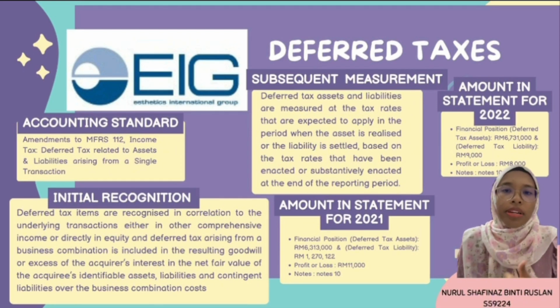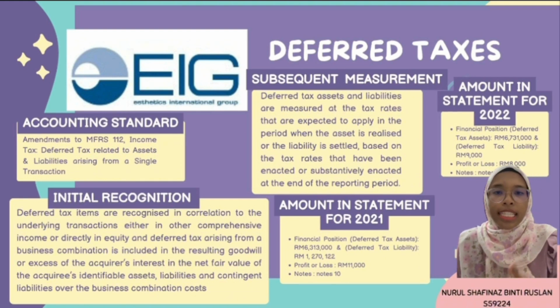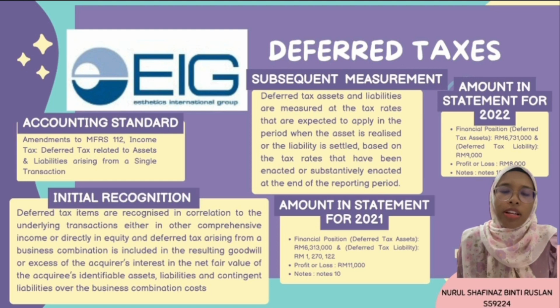The carrying amount of the deferred tax asset is reviewed at each reporting date and reduced to the extent that it is no longer probable that sufficient taxable profit will be available to allow the benefit of part or all of the deferred tax asset to be utilized.